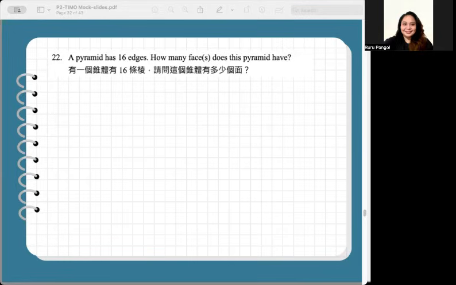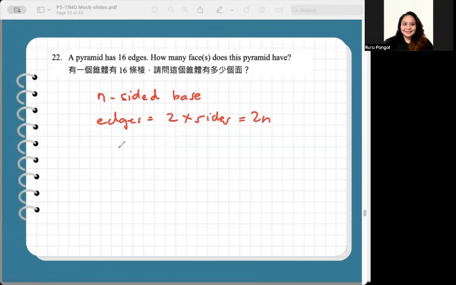For a pyramid with an n-sided base, the number of edges is equal to twice the sides, simply 2n. And the number of faces is equal to sides plus 1, or n plus 1.